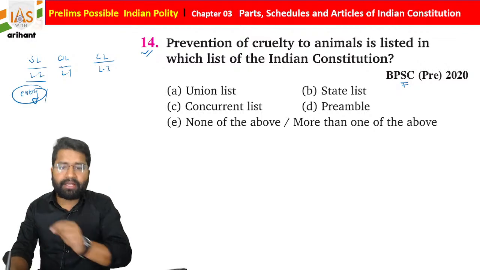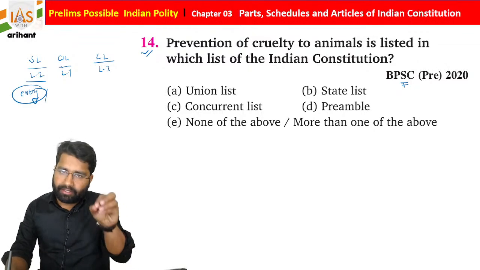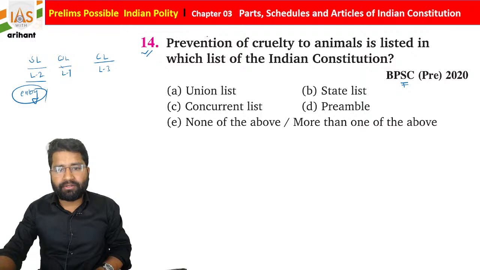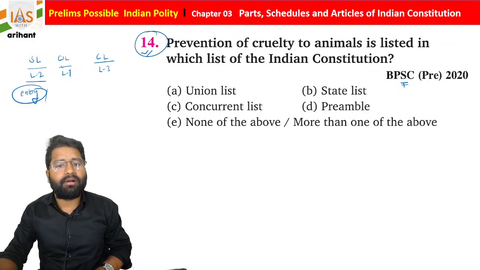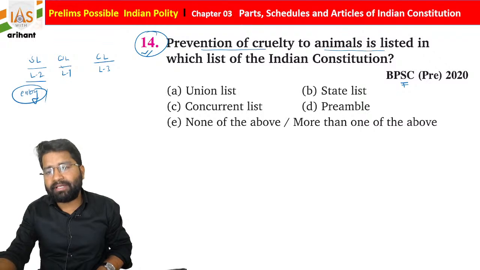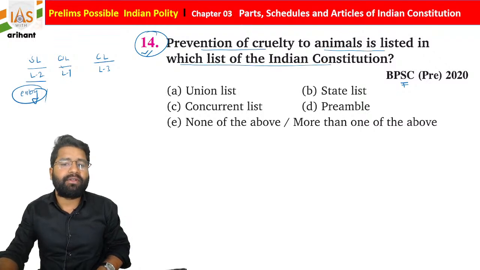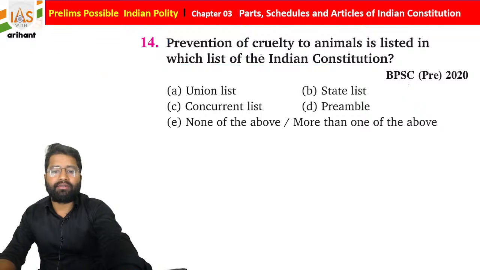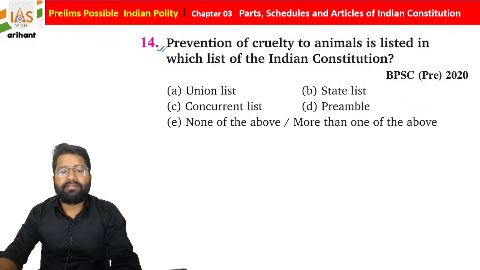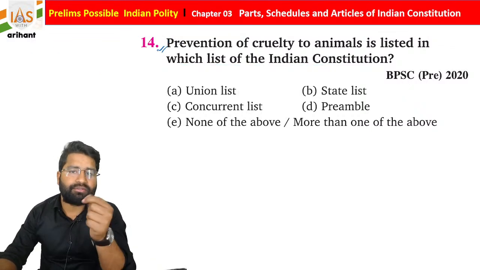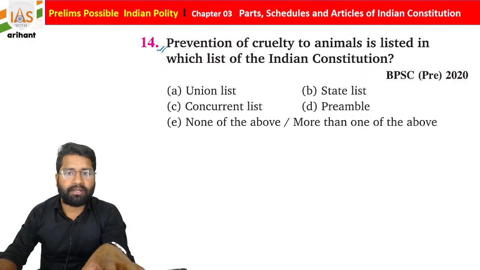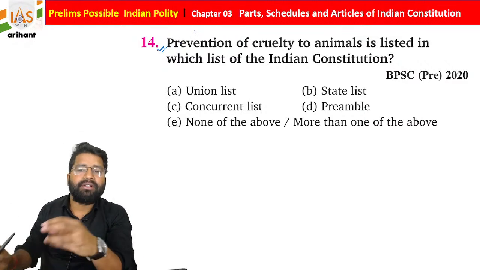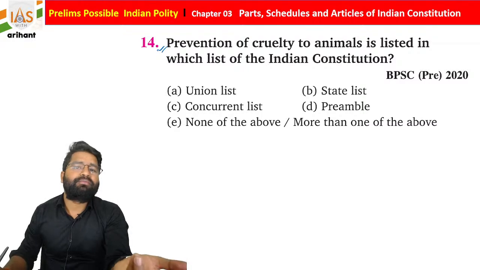In this way, there is a list and in the list there are entries. Now, students, there is one question from this book only: the prevention of cruelty to animals is listed in which of the following lists of the Indian Constitution? Meaning, where it is mentioned that cruelty to animals is not to be done, who has the right to make law over this provision?